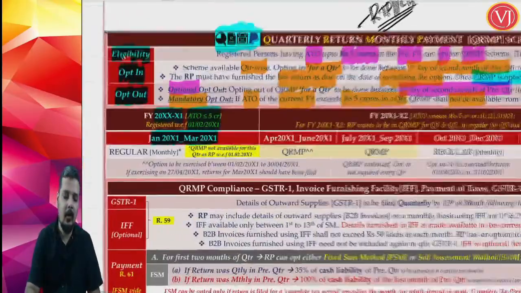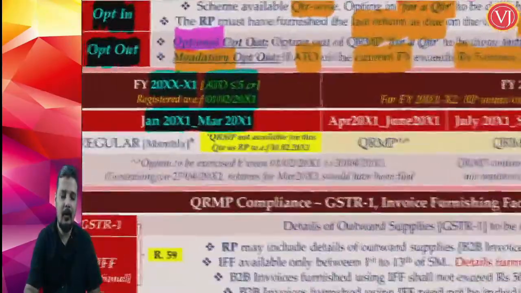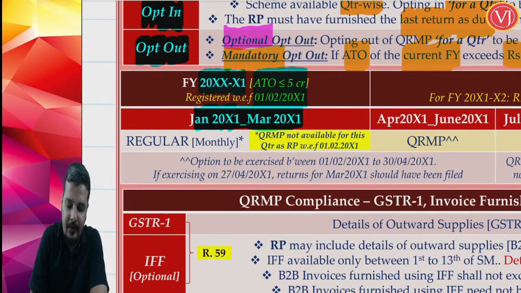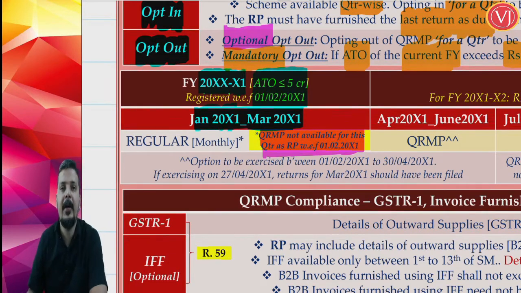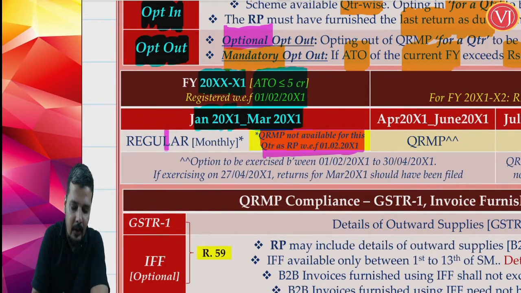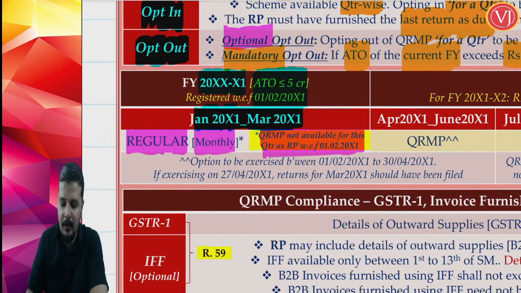Now, though you have registered for the first time with effect from 1st of Feb 2021, you cannot go for QRMP scheme because the QRMP scheme window for January 21 to March 21 is 1st November 2020 till 31st of Jan 2021, which is gone. So, you have to only go for regular scheme, monthly scheme.